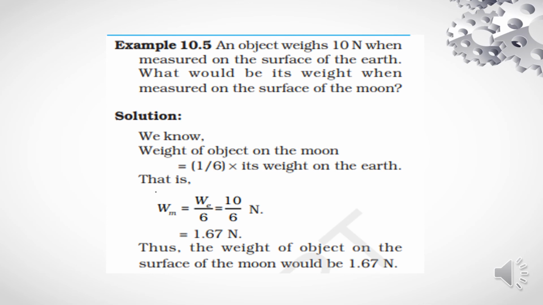Example 10.5. An object weighs 10 Newton when measured on the surface of the earth. What would be its weight when measured on the surface of the moon? We know the weight of the object on the moon is equal to 1/6 its weight on the earth. It means Wm, the weight on the moon, is equal to We, the weight on the earth, upon 6, which is equal to 10/6 Newton. We will get 1.67 Newton. Thus the weight of the object on the surface of the moon would be 1.67 Newton.